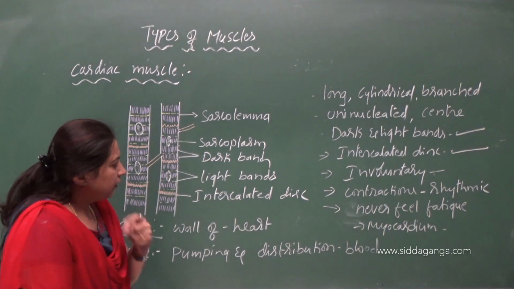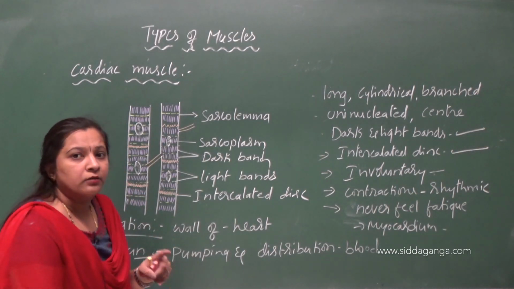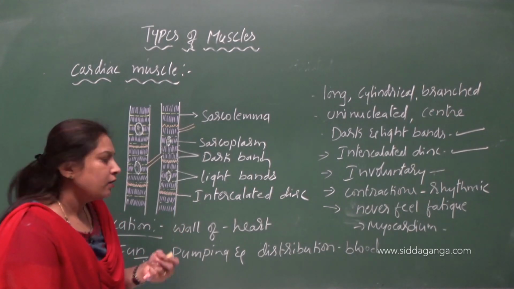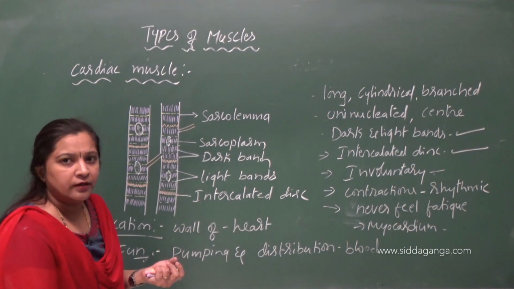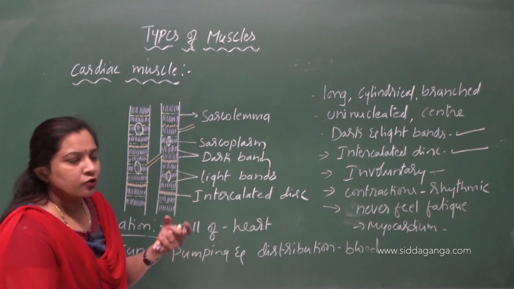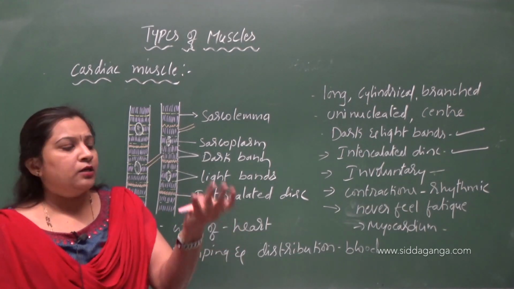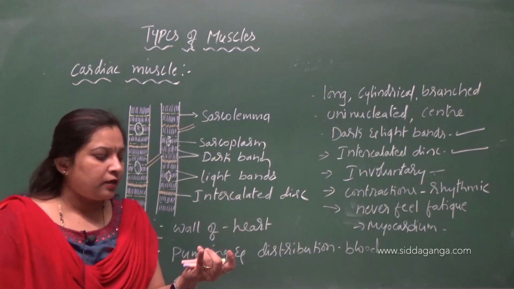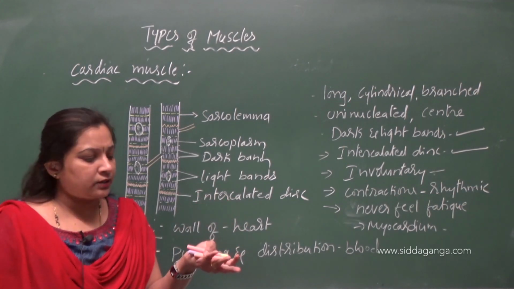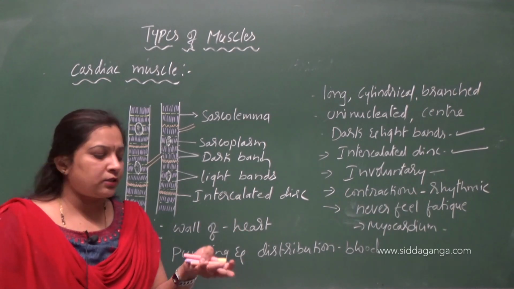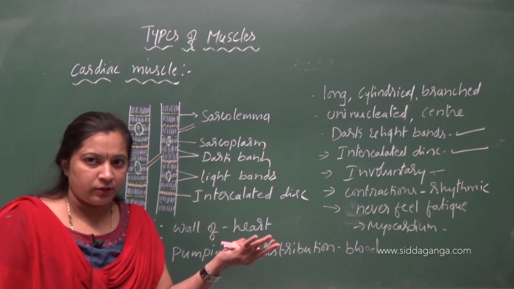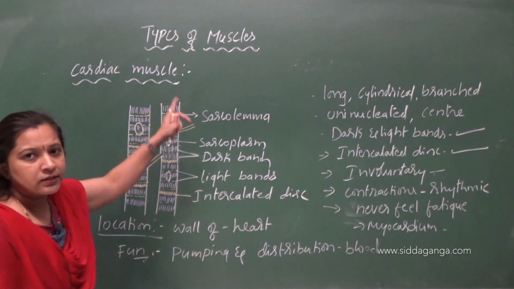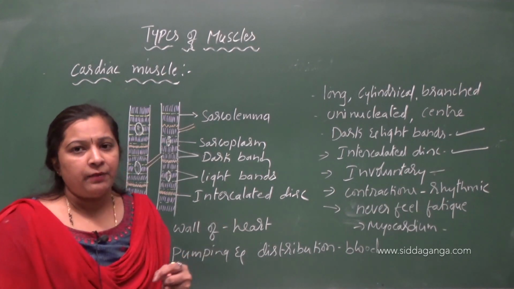Understood clearly? Also remember the location, exactly where the skeletal muscles are located, where the smooth muscles are located, and where the heart muscles are located, according to their names. Skeletal muscles are also called striped or striated muscles, and voluntary muscles. Smooth muscles are also called visceral muscles, unstriped or non-striated muscles, or involuntary muscles. Cardiac muscles are found exclusively in the heart. These are the 3 different types of muscles.